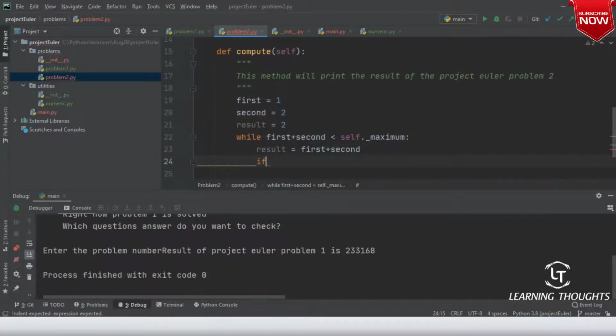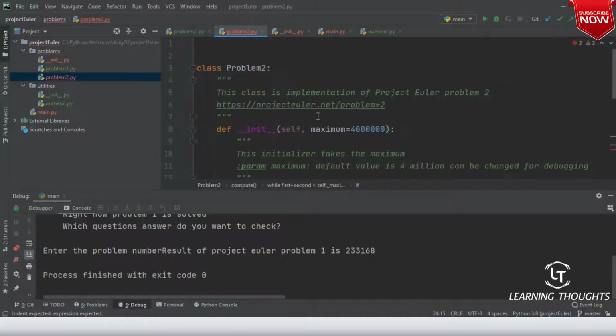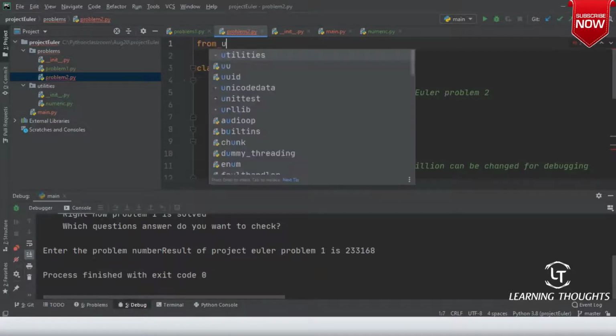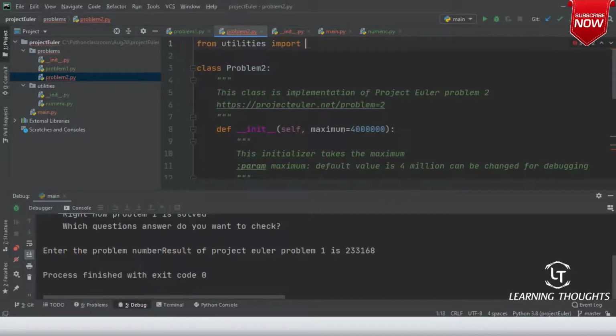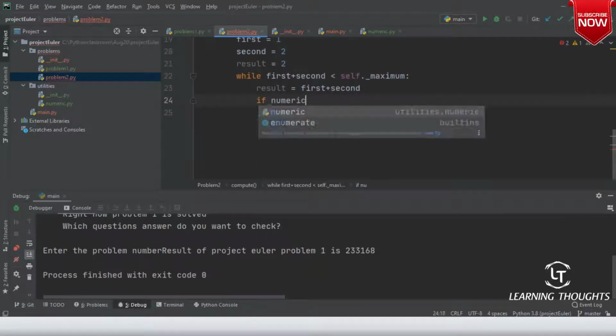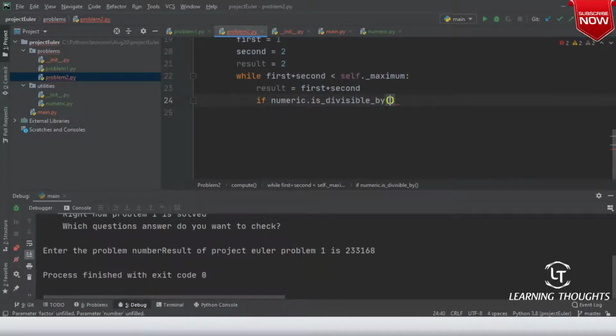If, I would use the is divisible by method still. From utilities import numeric. So here you will say if numeric.is_divisible_by, number is temp and factor is 2, that means it is an even number.